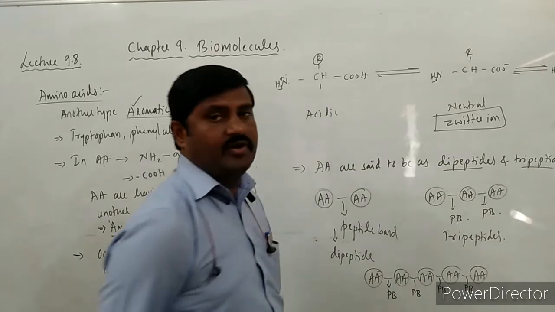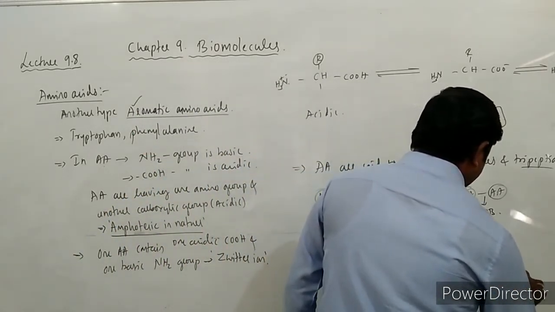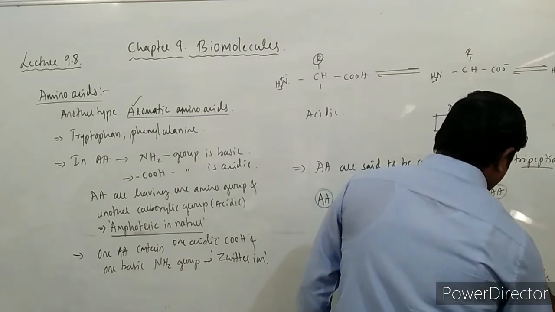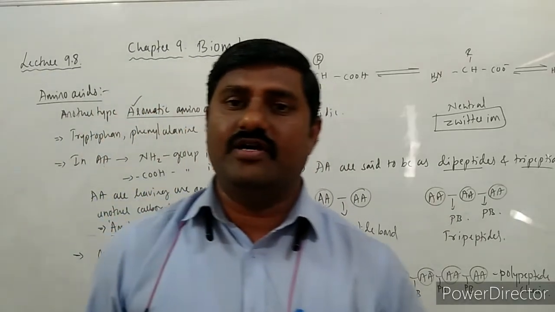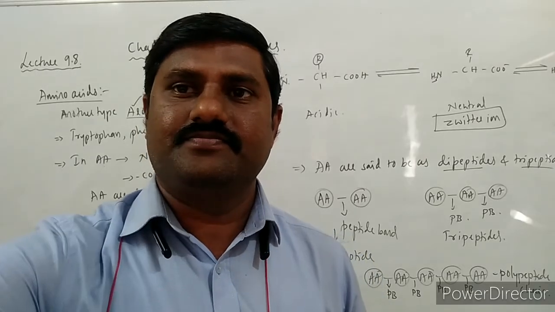So many peptide bonds are there, then the condition is said to be a polypeptide chain. And this polypeptide chain forms what? One kind of protein over here, right?